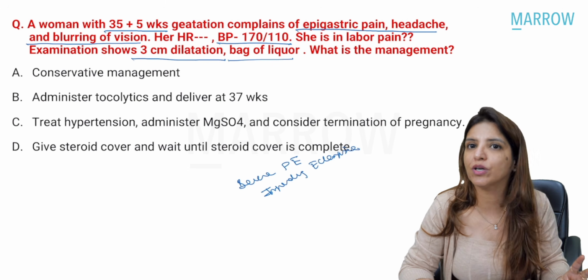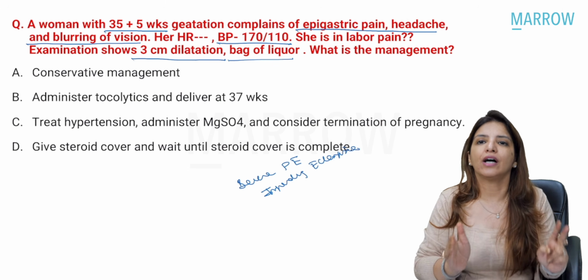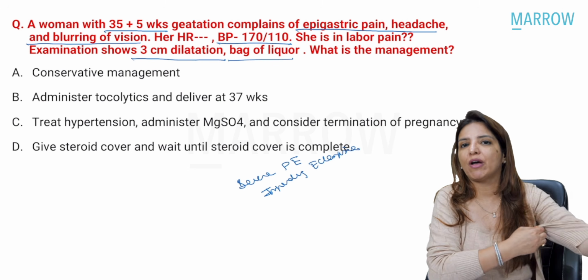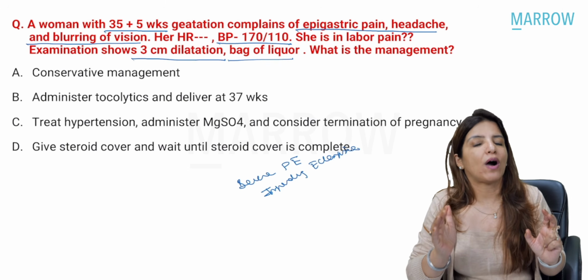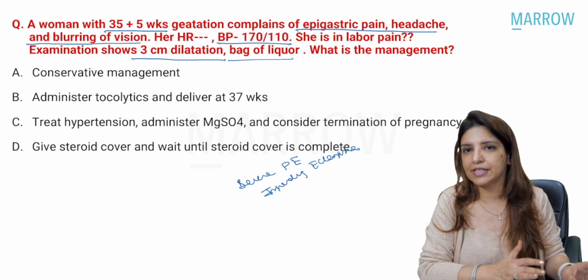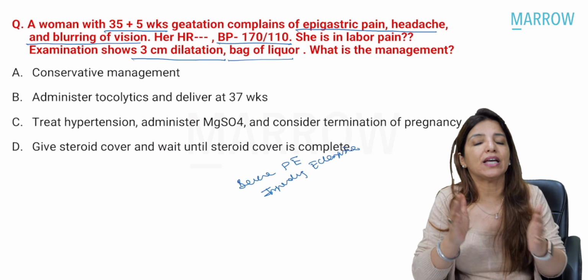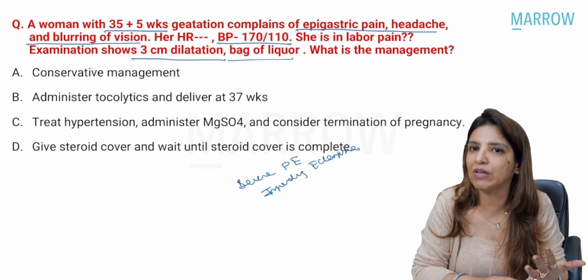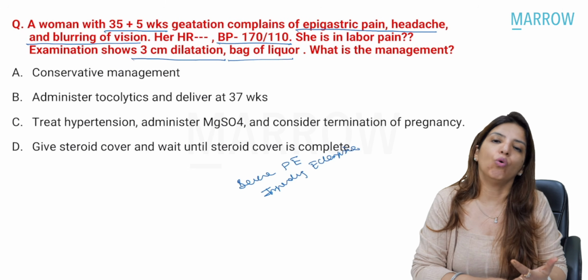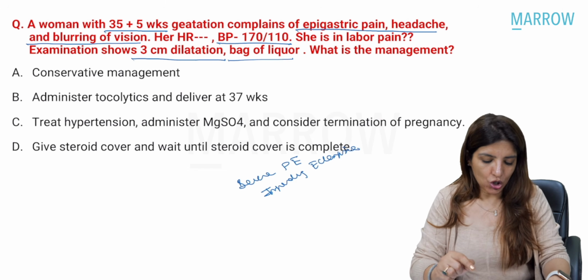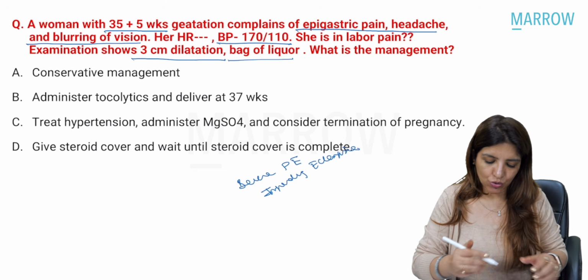So I have to give her antihypertensives. If BP is more than 160 by 110, that comes under the category of hypertensive crisis. So I have to give her IV antihypertensives, the drug of choice being any one of the 3, either IV labetalol or IV hydralazine or oral nifedipine. Right? So out of these 3 drugs, I'm going to give any one.